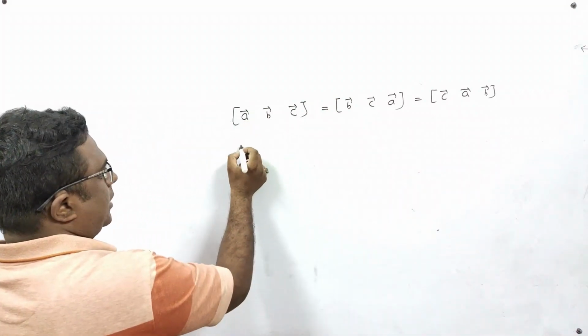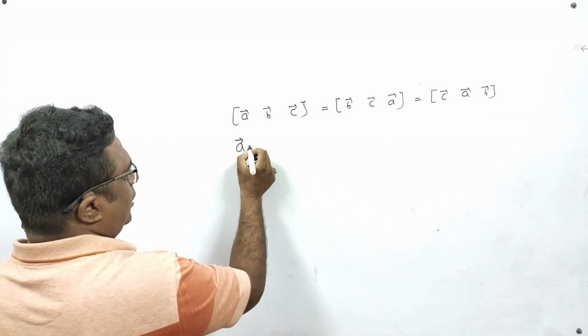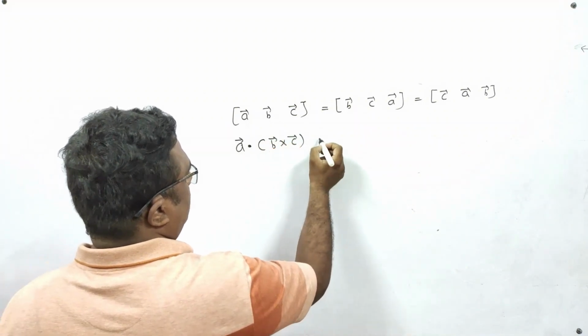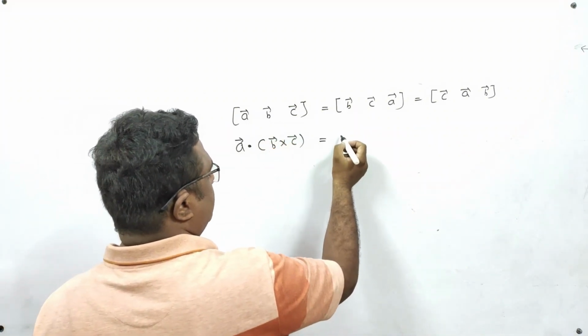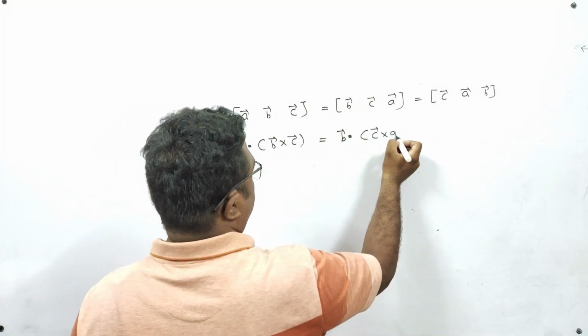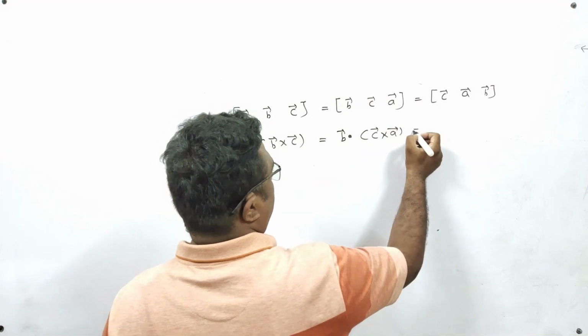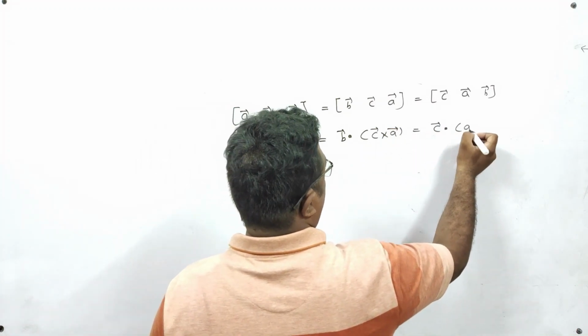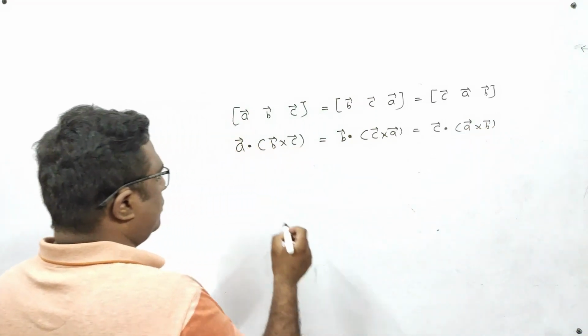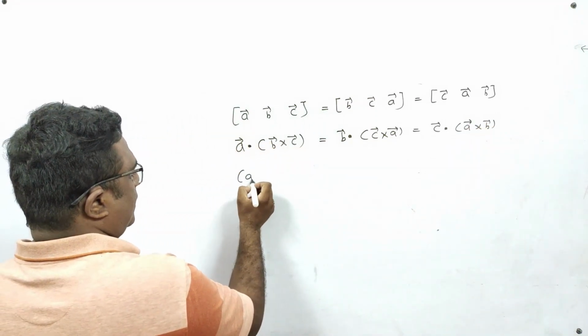Also, if you want to write like this, A dot B cross C, and if you are maintaining the same cyclic sequence, then B dot C cross A is equal to C dot A cross B. One more thing, you can write in this way also.